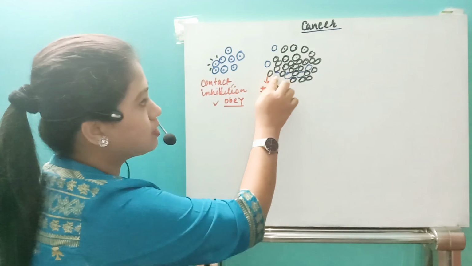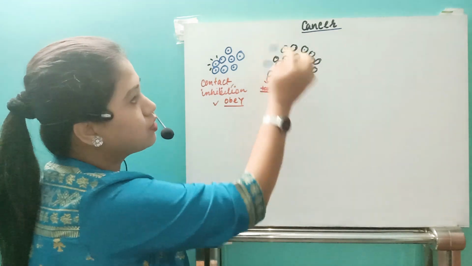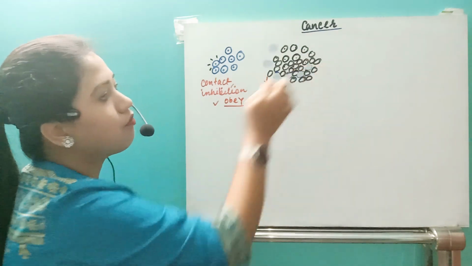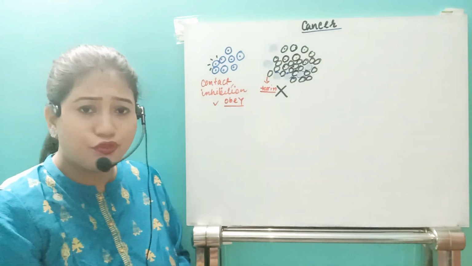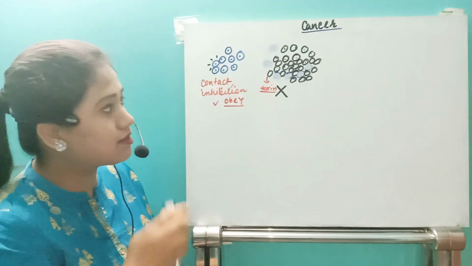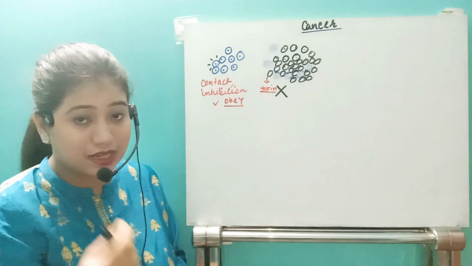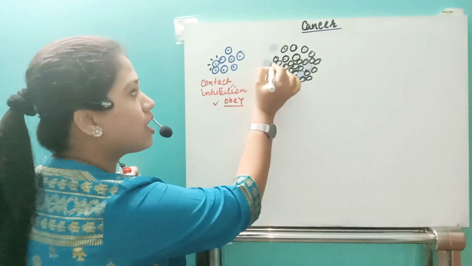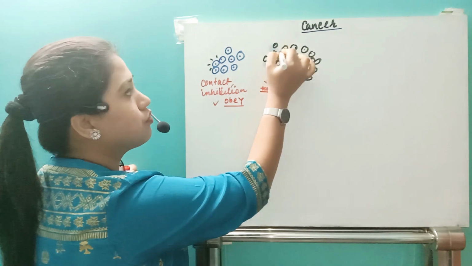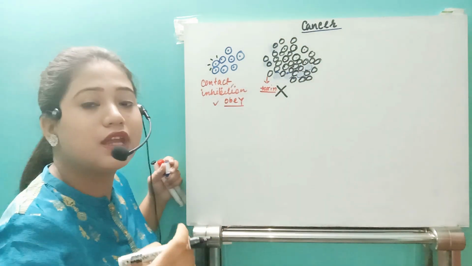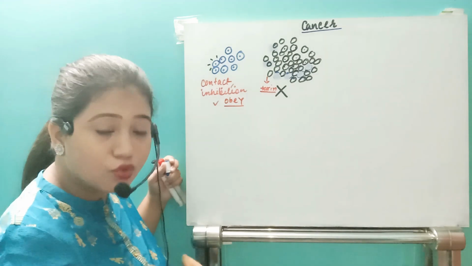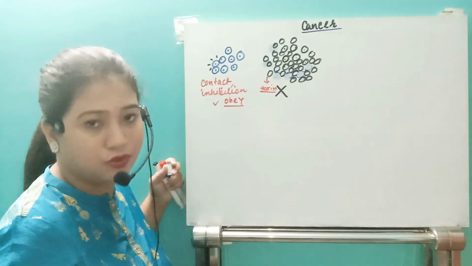So those normal cells will be killed, and if the normal cells are killed, what happens? That space will be freed. And if the new space is taken by the cancerous cells, now in those areas also the cancerous division will occur, okay? And this way the individual's cancerous growth will occur at a very huge rate.